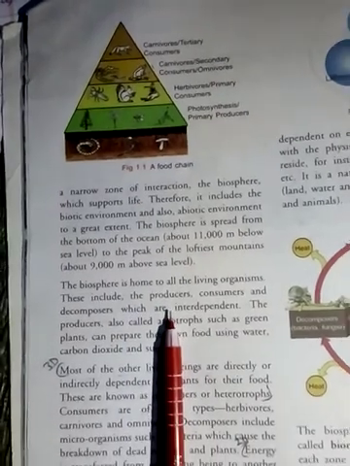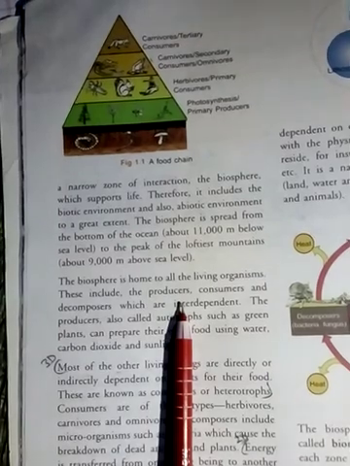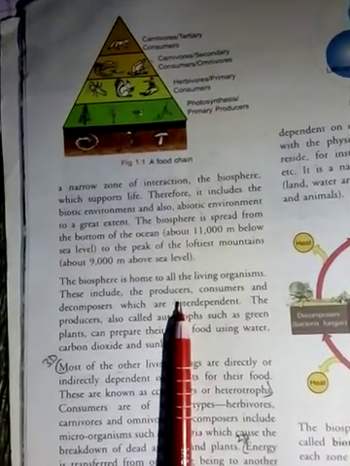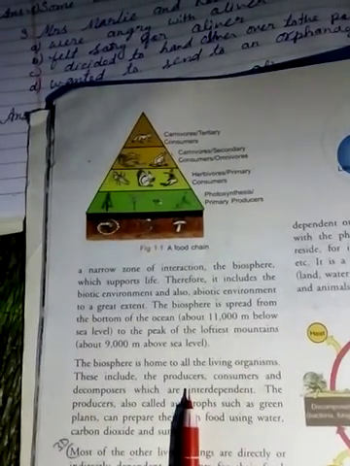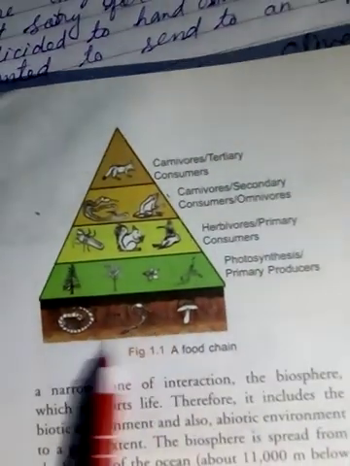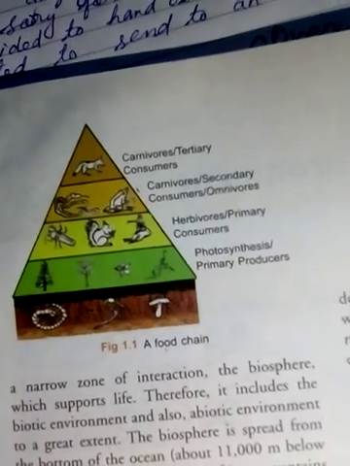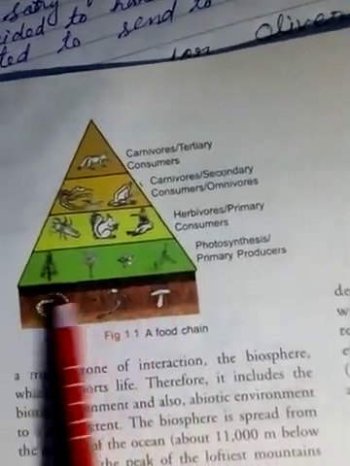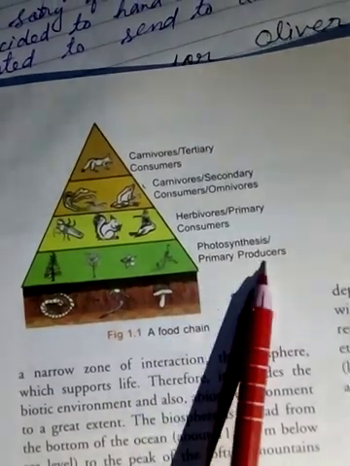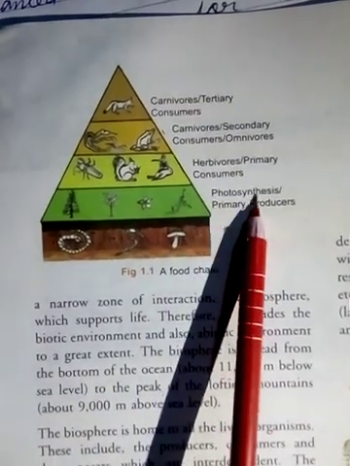Here let's see. The producers are those things which give us food. With the help of the food chain, we can discuss one by one. Let's see the food chain given here. The first one is the primary producers, and these are all plants. They are primary producers which make their own food by the process of photosynthesis.